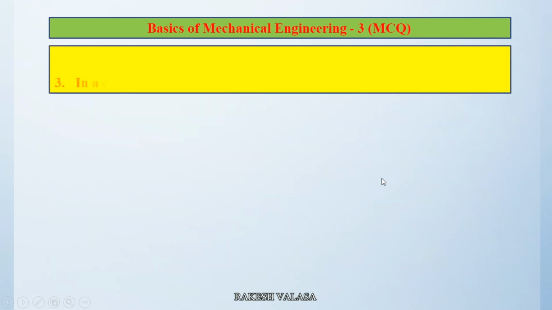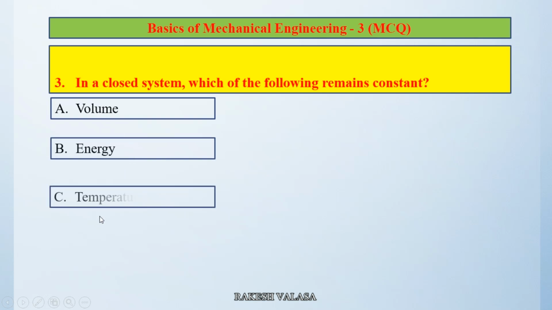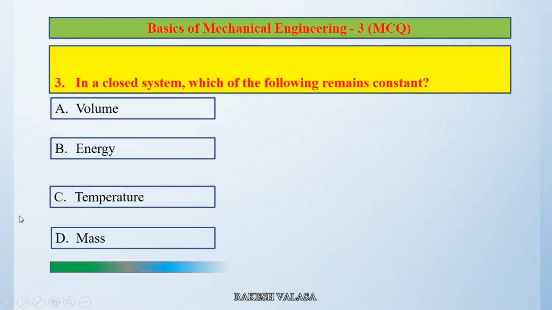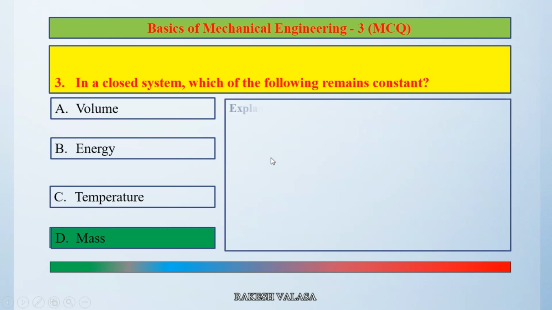Question number 3. In a closed system, which of the following remains constant? Option A, volume. Option B, energy. Option C, temperature. Option D, mass. The correct answer is option D, mass. Let us see the explanation.